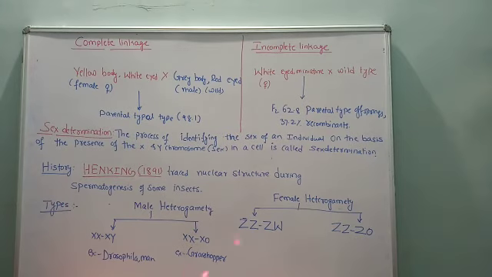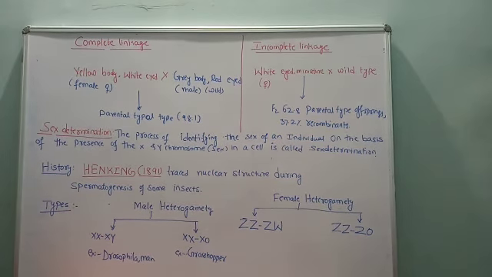Let me define these here, and we are going to work out some problems related to examinations. You may be asked what type of sex determination is found in Drosophila or man, or to write the type of sex determination, or to give an example for XX-XY type. Sometimes a definition will be asked, or they will ask you to write the example, for instance Drosophila or man.